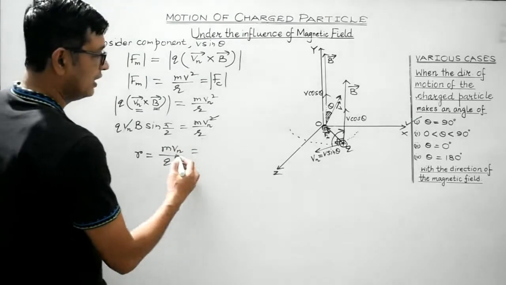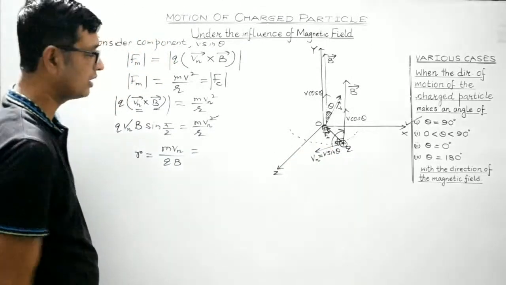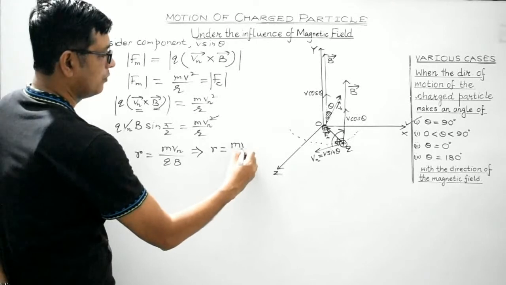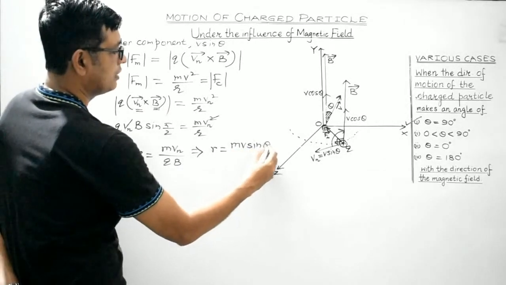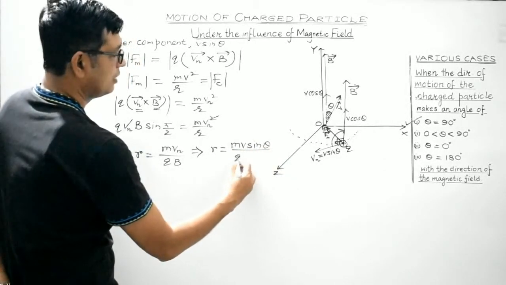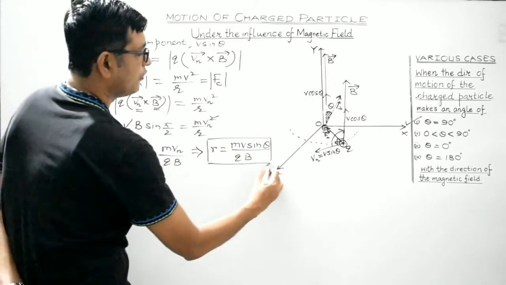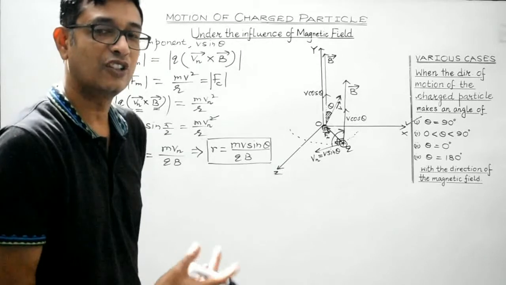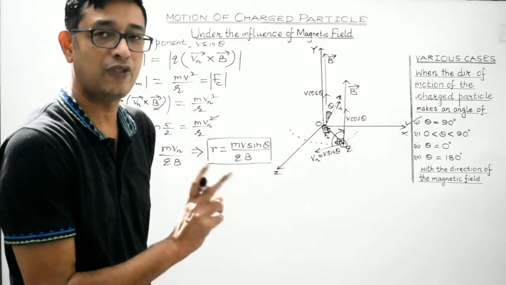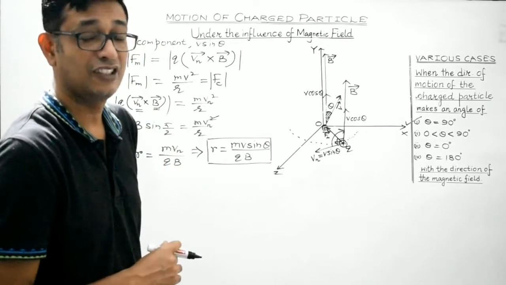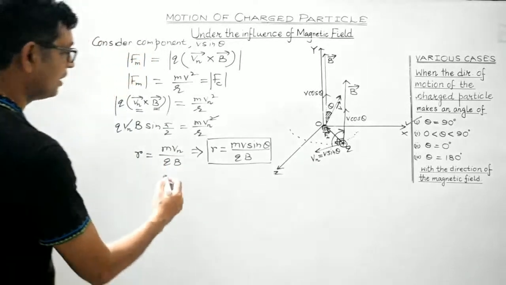Right? So Vn can be written as V sin theta. Therefore, R is equal to mV sin theta divided by QB. So this is the expression for the radius of the circular path which the charged particle will follow due to the component V sin theta. Clear, students?